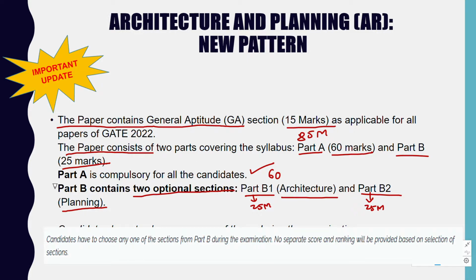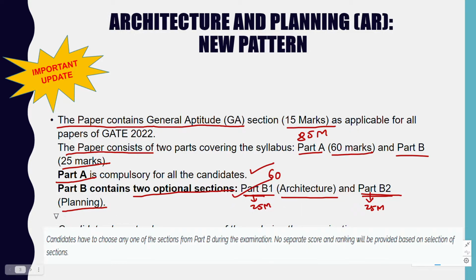If we see previous years' question papers and the previous syllabus, there was compulsion of part A, part B1 and part B2. But this time, we need to choose only part B1 or part B2 in the examination hall. If you have done your bachelor's in architecture, then it's very easy for you to attempt part B1.